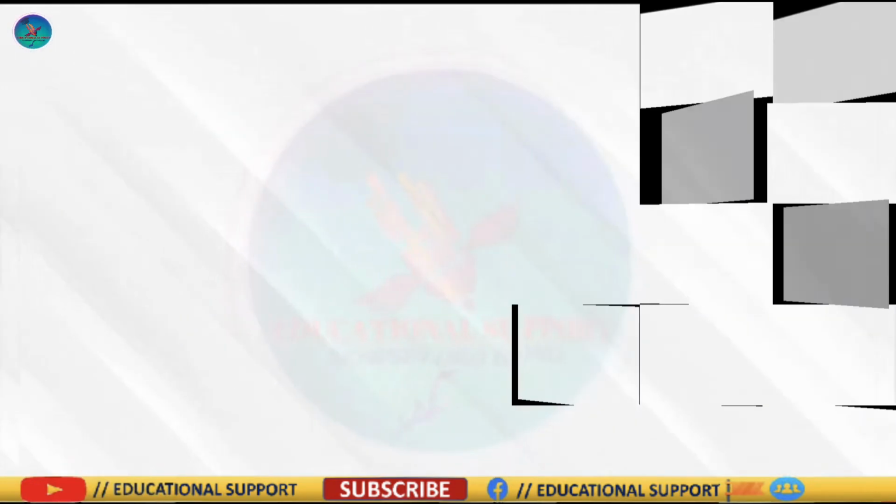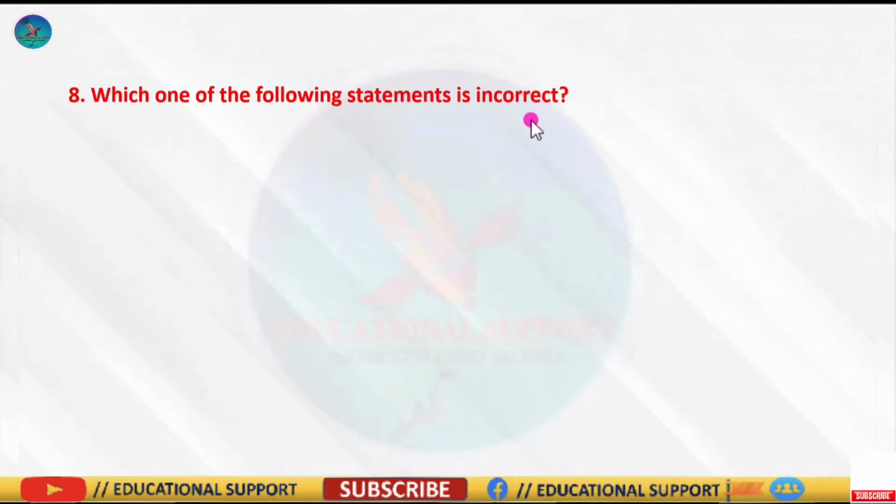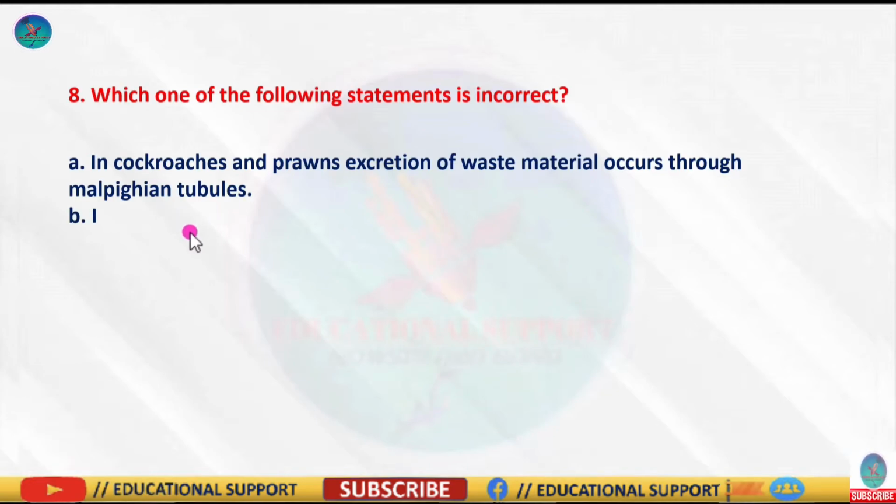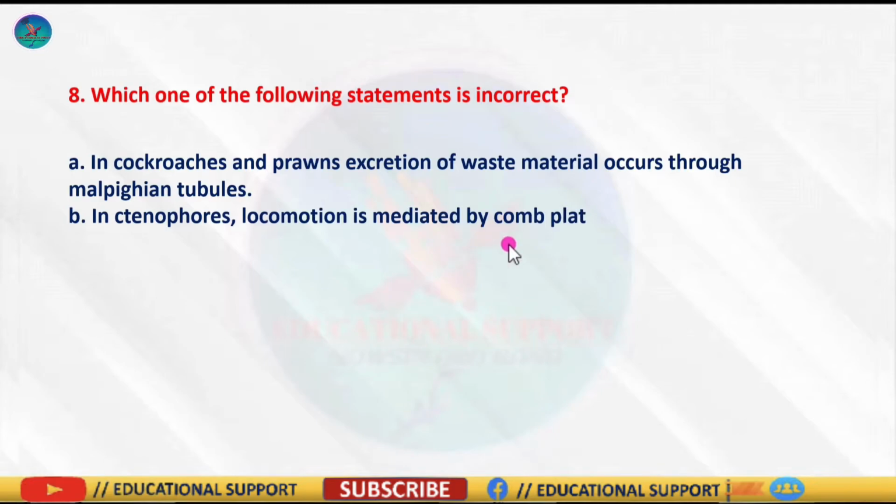Question number 8 is, which one of the following statements is incorrect? And the options are: in cockroaches and sponges, excretion of waste material occurs through Malpighian tubules. In ctenophores, locomotion is mediated by comb plates. In Fasciola, flame cells help in excretion.